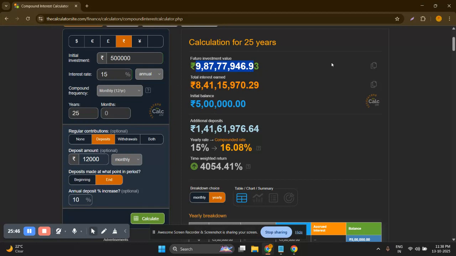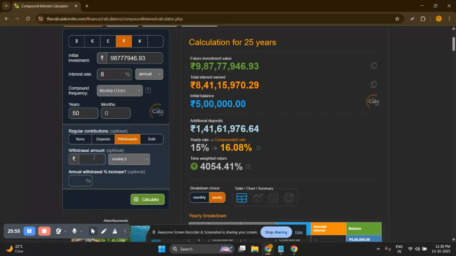Because if you gather 9 crore rupees today, and you invest it at an 8% interest rate for the next 50 years, with a withdrawal amount of 2 lakh rupees, which is almost okay with the amount which you are mentioning, but it will not be enough at that time, because maybe with the 7% inflation rate, it will be around 2 lakh 50,000.